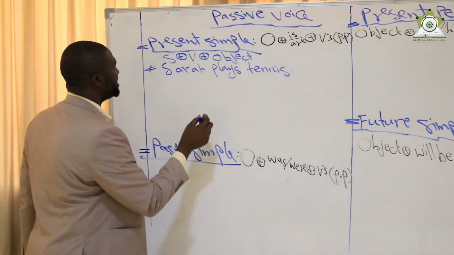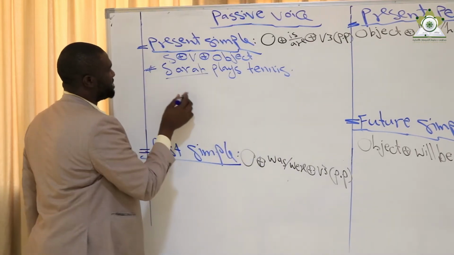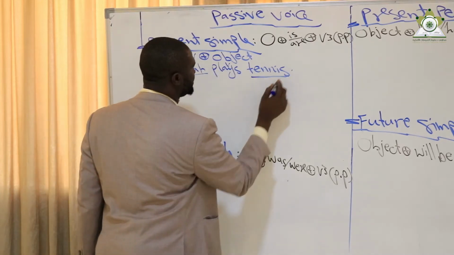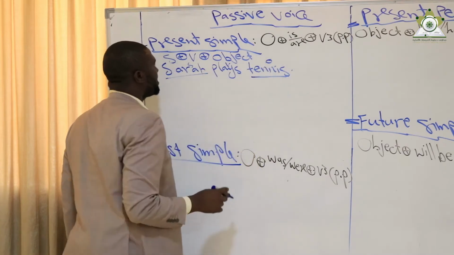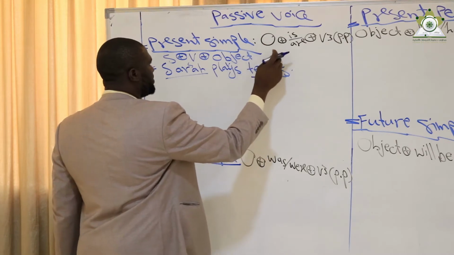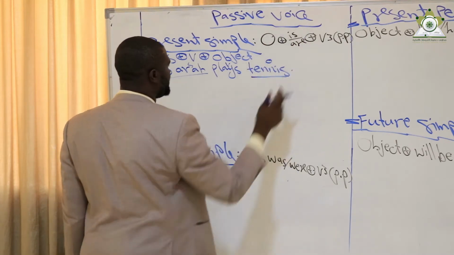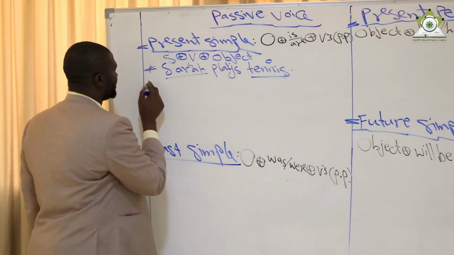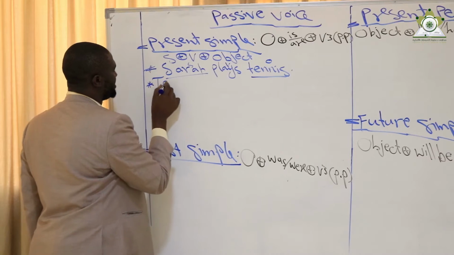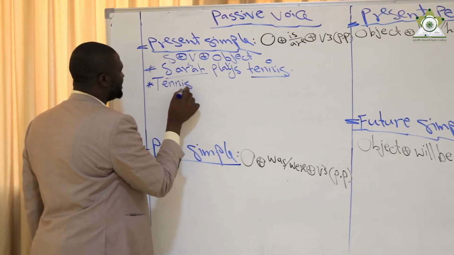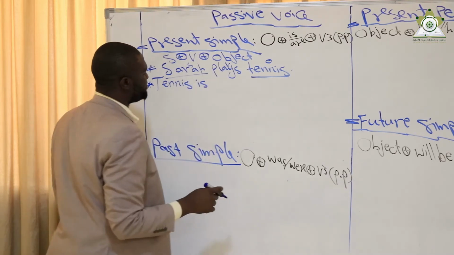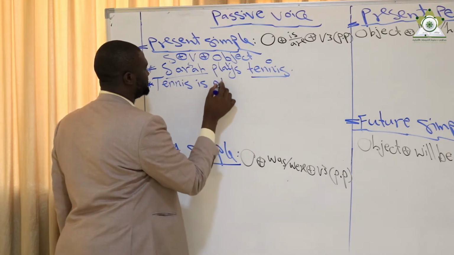Okay, so as we can see here, we have subject, Sarah, verb, plays, and tennis, object. As you can see, I start with object plus is or are plus verb 3. So here tennis is singular. Since tennis is singular, it becomes: tennis, the object of the sentence, is. Then I use the verb as past participle. Play becomes played.